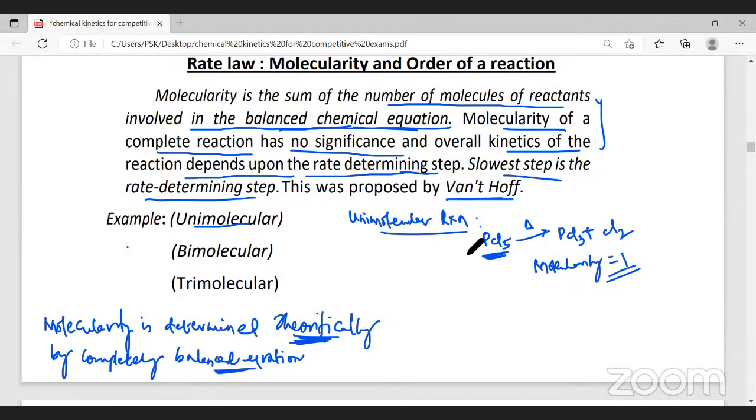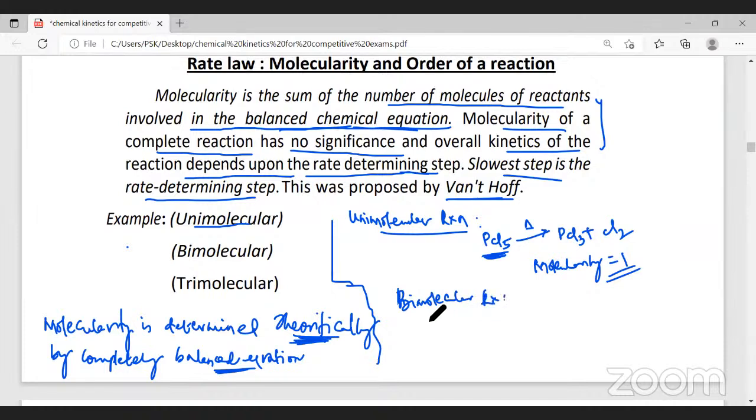Therefore, it's called a unimolecular reaction, where the molecularity of the reaction is one. Did you follow the definition? Yes, sir. Now, bimolecular reaction.